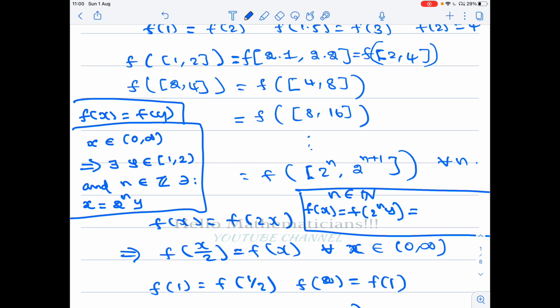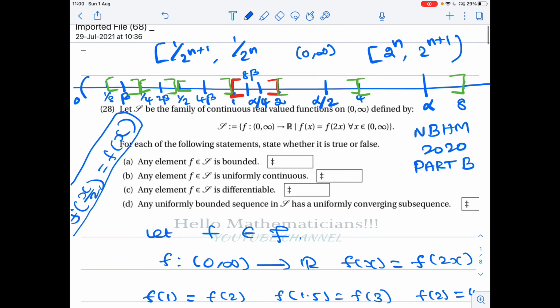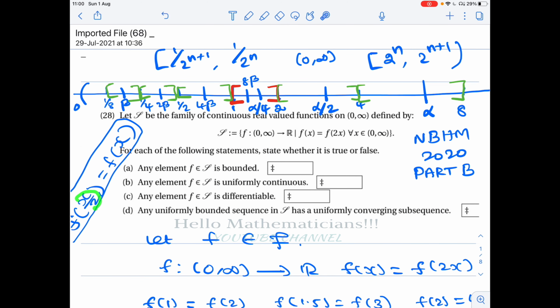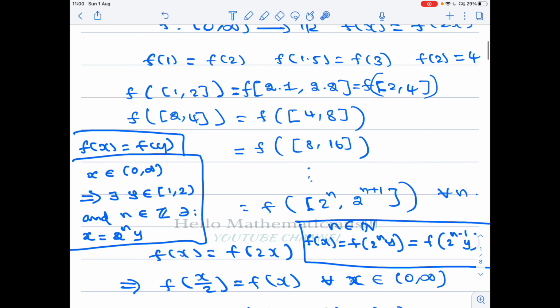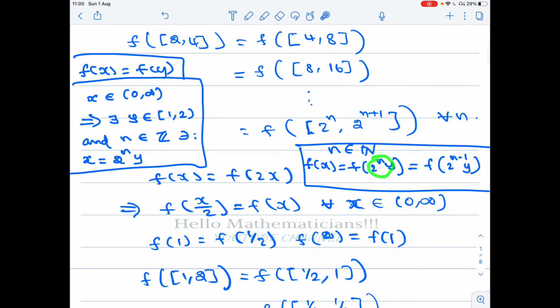Why? Because f of x is equal to f of x by 2 also; you can divide by 2, that is also allowed. So I can keep dividing by 2, and finally I will get f of y.